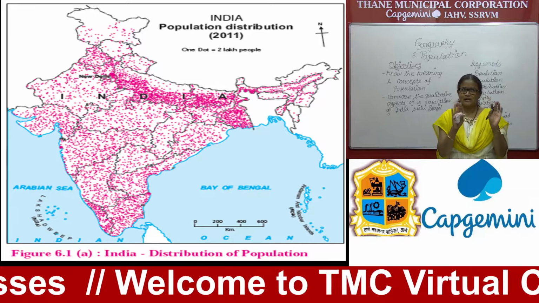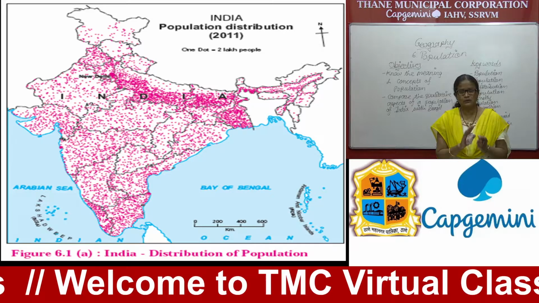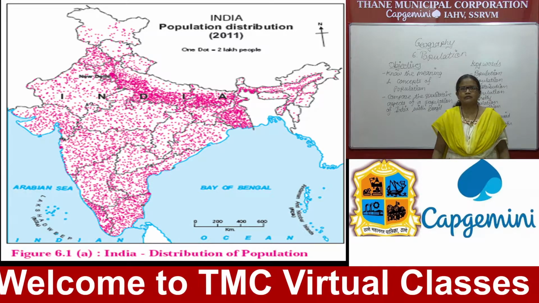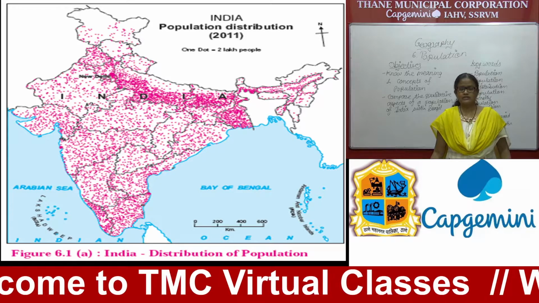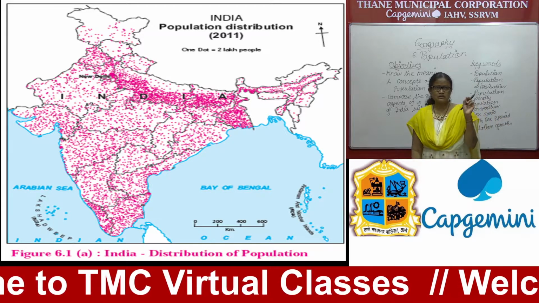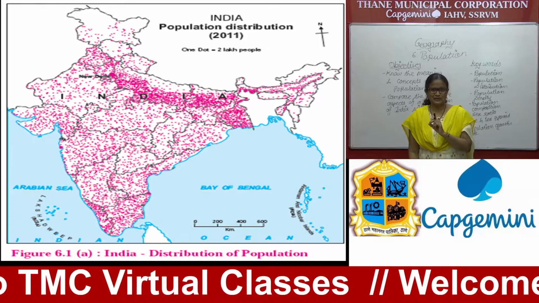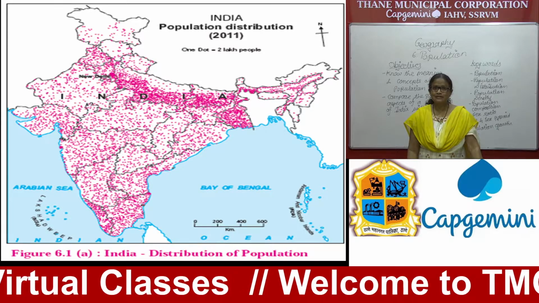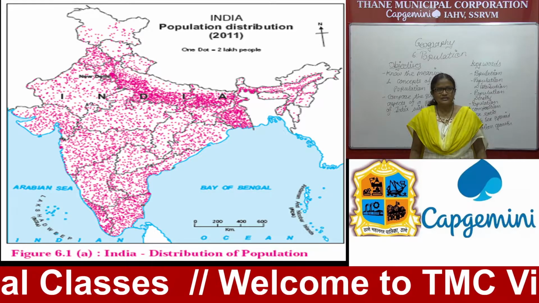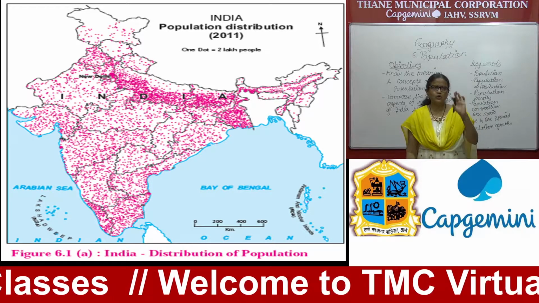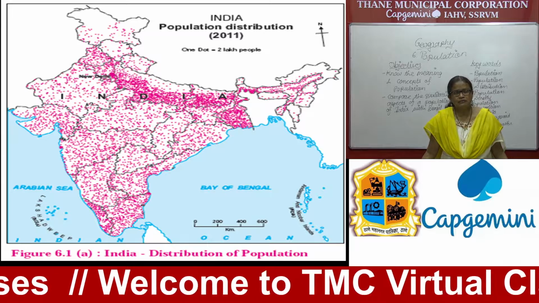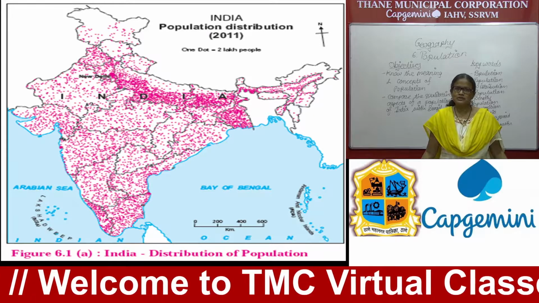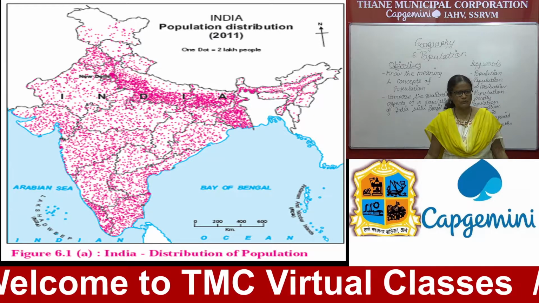Are they in the same proportion all over the country? No. Somewhere you find they are very concentrated, somewhere they are very sparse. So it is not evenly distributed. In this chapter, we will learn why it is so and what the reasons behind this are. Please take 1 minute and observe this map very clearly because we will try to solve some questions based on this map.